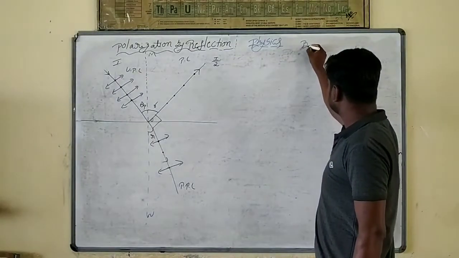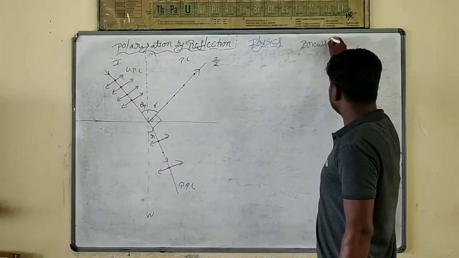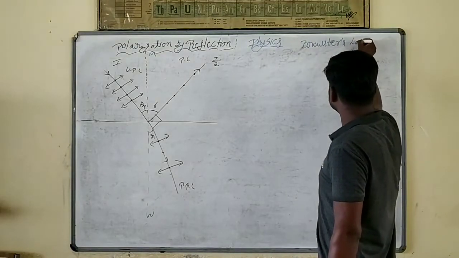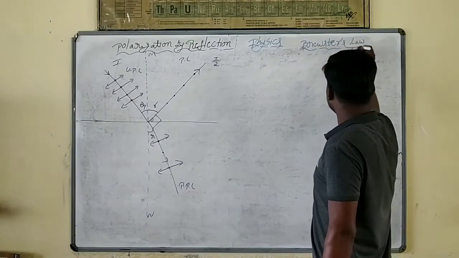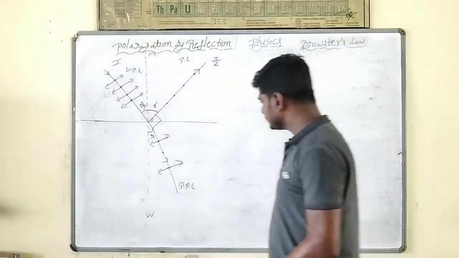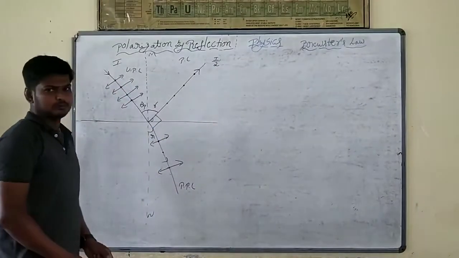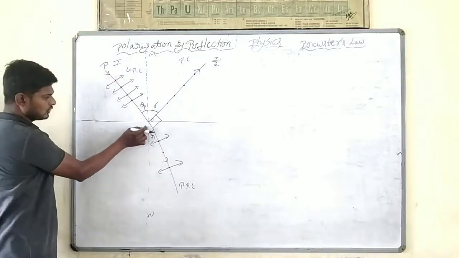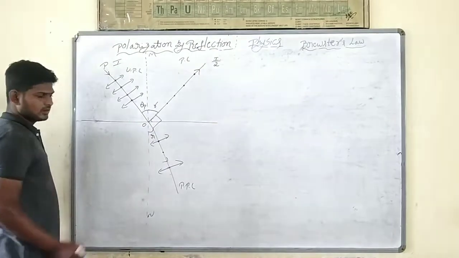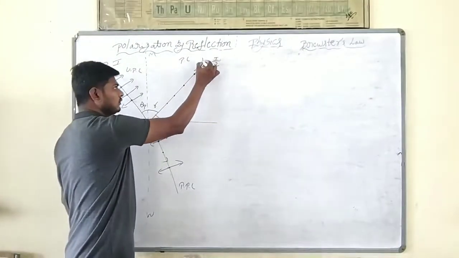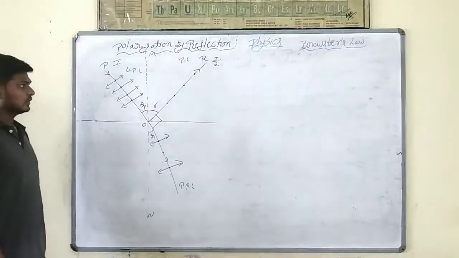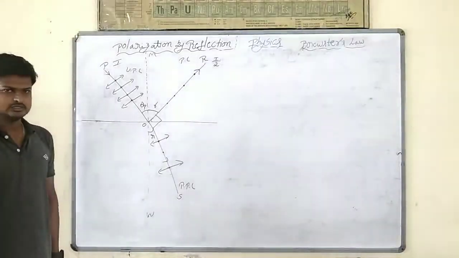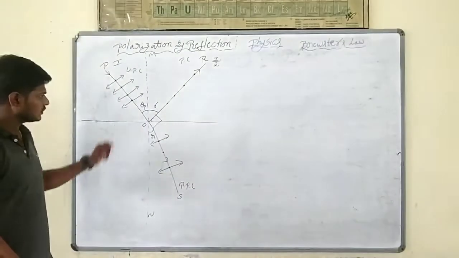Brewster's law. State and prove Brewster's law. They will ask a 5 marks or 3 marks question. To prove Brewster's law, I am going to mark the rays. PO is the incident ray, OR is the reflected ray, and OS is the transmitted ray.